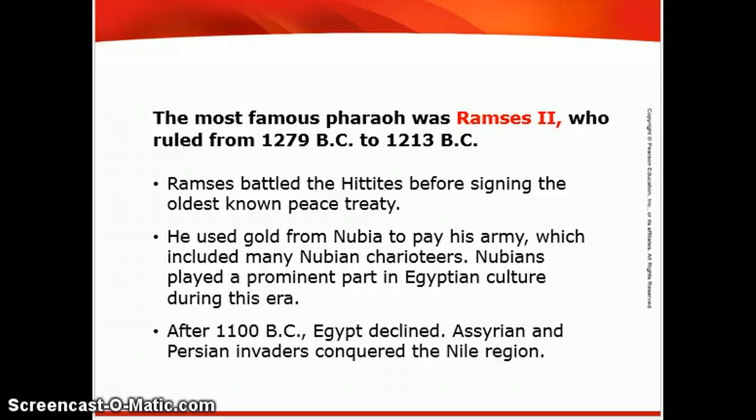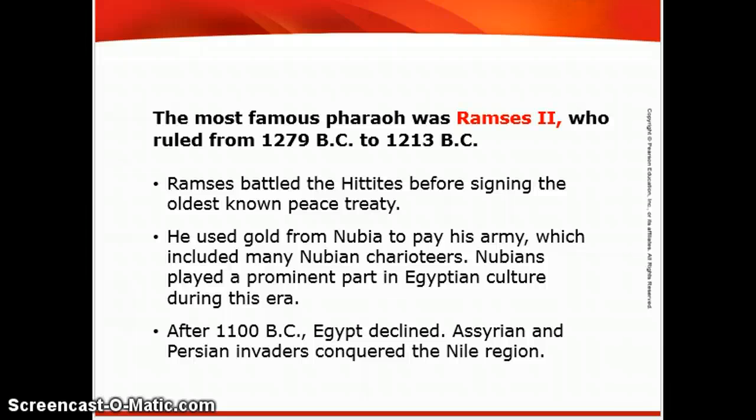The most famous pharaoh was Ramses II, who ruled from 1279 BC to 1213. He is pretty famous. He ruled for 66 years, which is a very long time to rule. He married multiple women, had multiple children, maybe more than 100 or so.